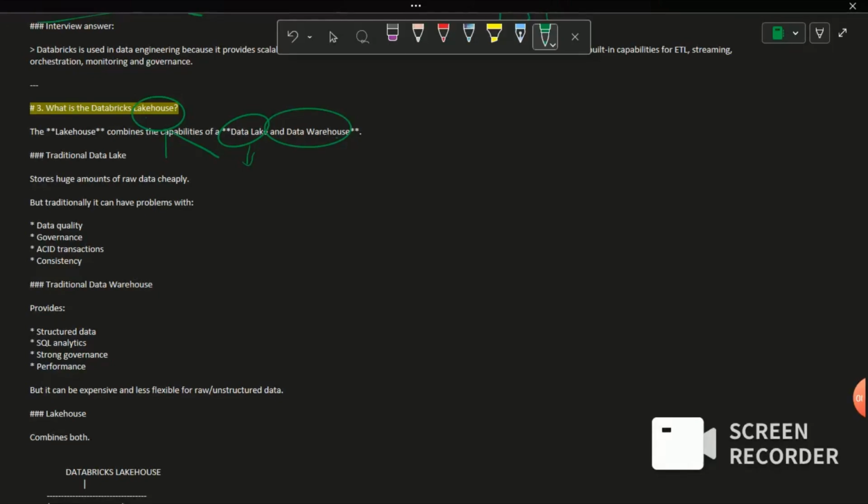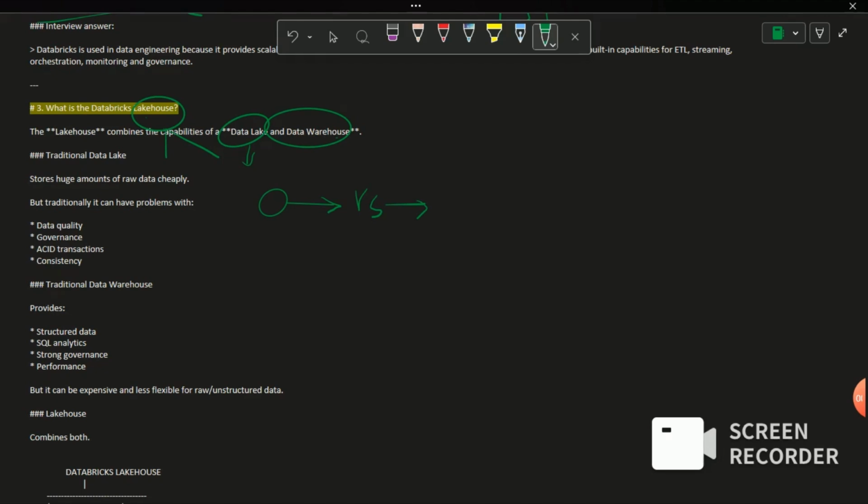Normally, in a few companies, they will use both data lake and data warehouse. Like they will store their data in S3, then bring the data into Redshift, then use Redshift as a warehouse for analytical purposes. Sometimes, due to this, data duplication might happen.